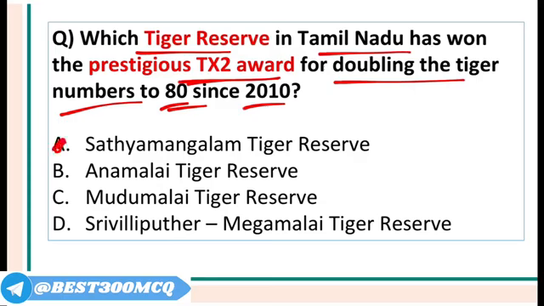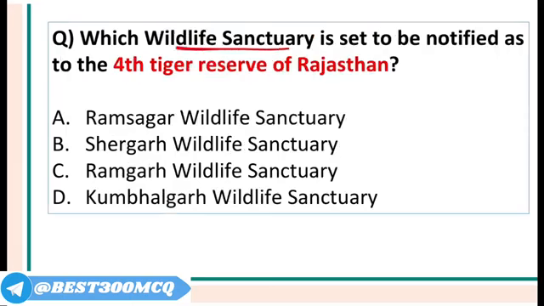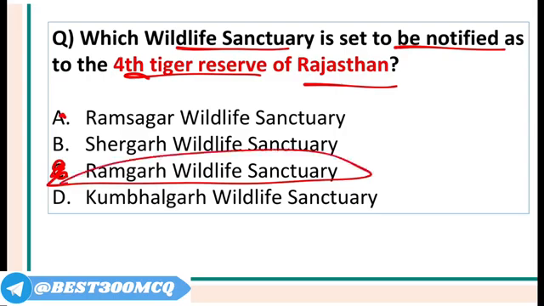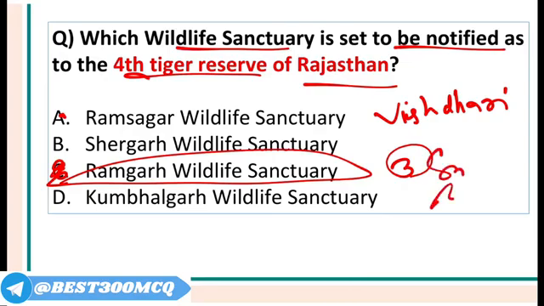Satyamangalam Tiger Reserve. Which wildlife sanctuary will be notified as the 4th Tiger Reserve of Rajasthan? This is the Ramgarh Vishdhari Wildlife Sanctuary. The other 3 tiger reserves in Rajasthan are which ones? Sariska, Mukundra Hills, and Ranthambore.